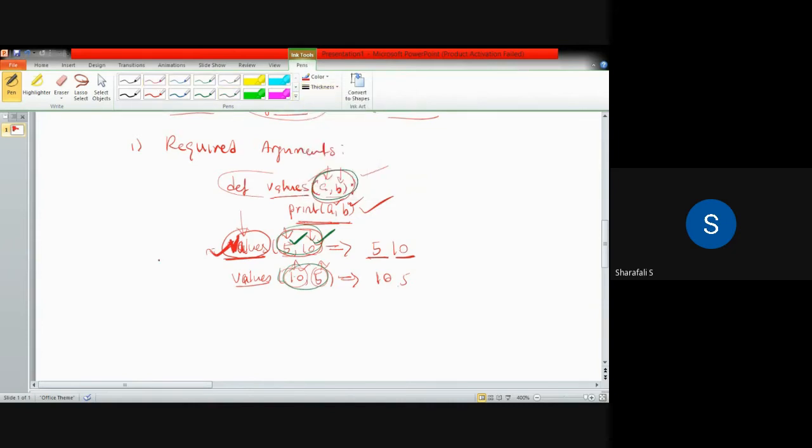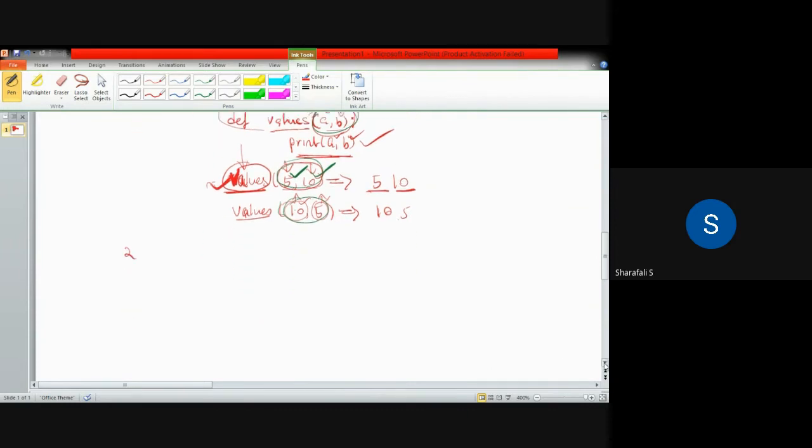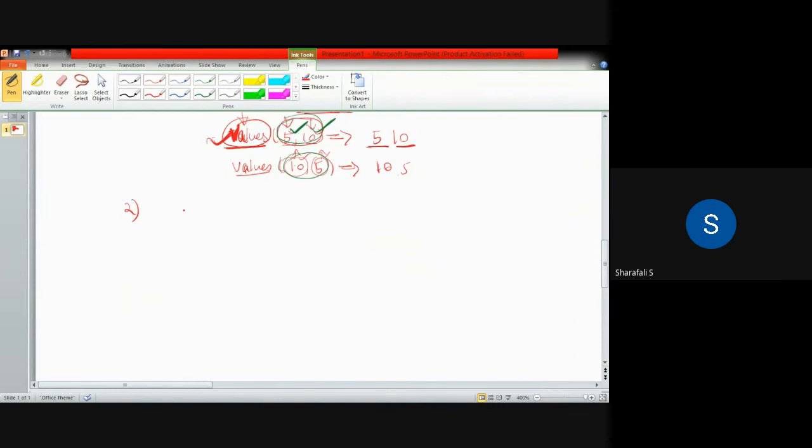And the second type of argument that we can use in a function is called the keyword argument.